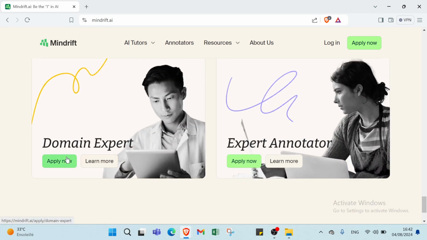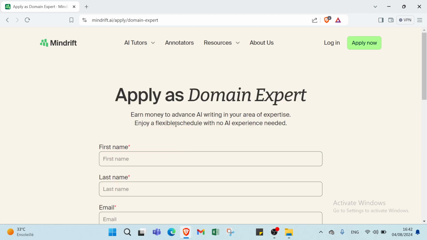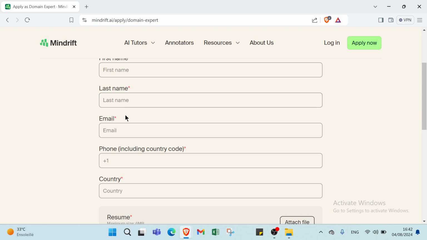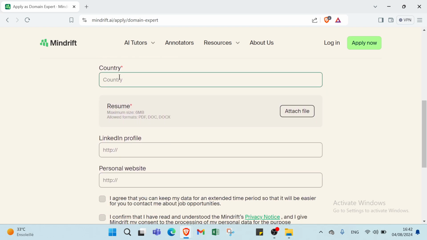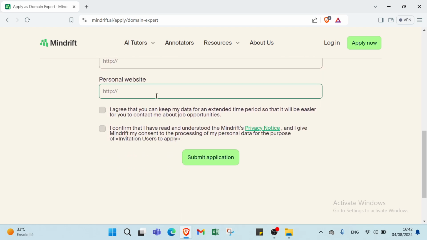So right now if you are a domain expert, all you have to do is click over domain, apply now here in domain expert. You write your first name again, last name, email, phone number, country, LinkedIn profile, personal website, and you click over here if you agree to those things. Then you submit your application. So as a domain expert, you have specialized knowledge in a particular field, and there are many ways to monetize this expertise. Here are some strategies to earn money as a domain expert.